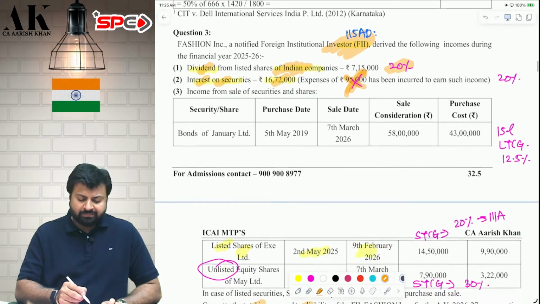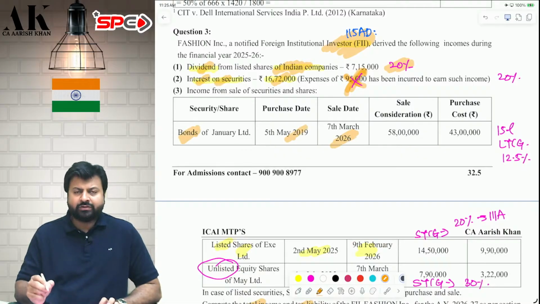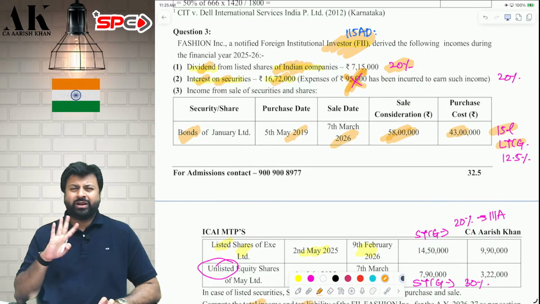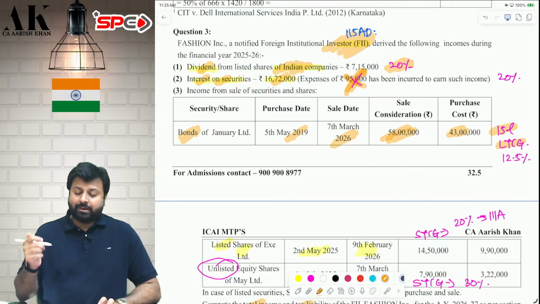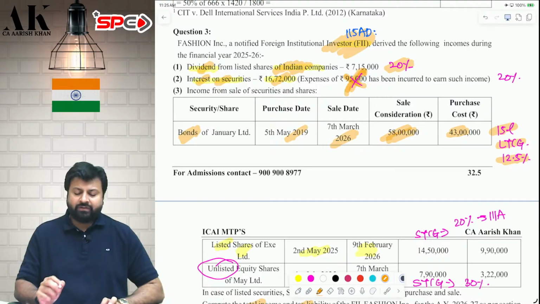Third one. Bonds you have purchased in 2019 and in 2026 you have sold. So you have purchased for 43 lakhs. You have sold for 58 lakhs. So there is a profit of how much? There is a gain of 15 lakh rupees. This is long-term capital gains. Is this covered under 112A? No. This is normal long-term capital gain. Therefore, normal long-term capital gain is taxable at 12.5% under 115AD.